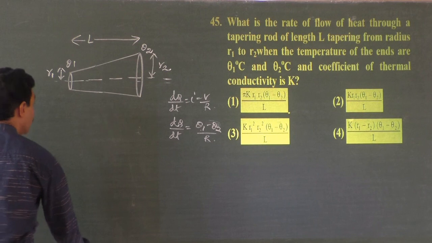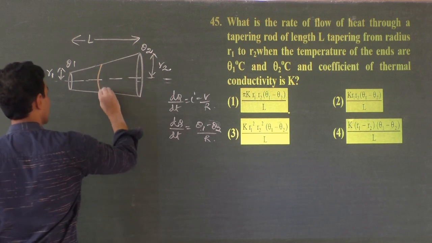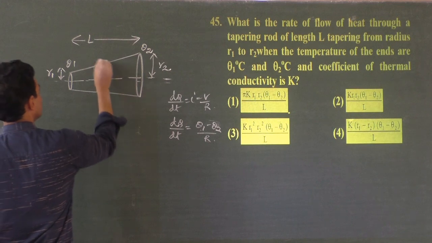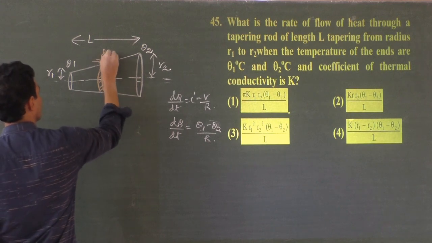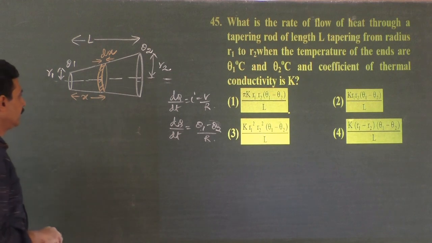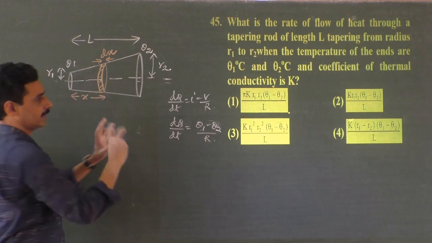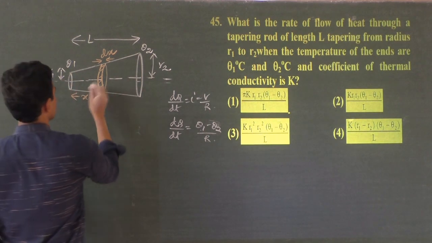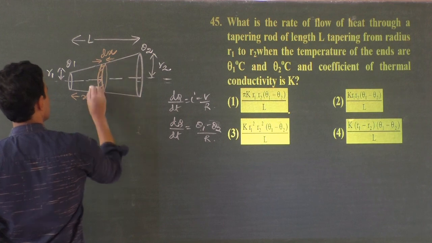I will take a small piece of this conductor, say like this, whose thickness is dx at a distance x from the one end. I will cut it, and when I cut it like this, I will get a small coin-like arrangement, whose radius is different, right? This radius is different.